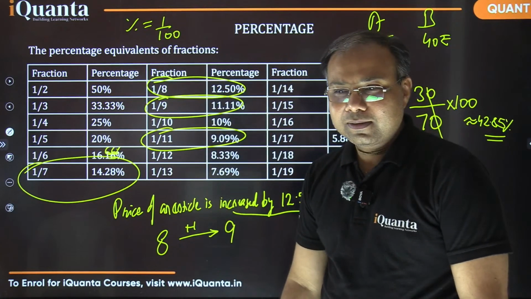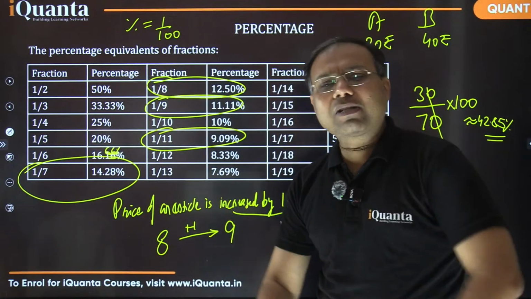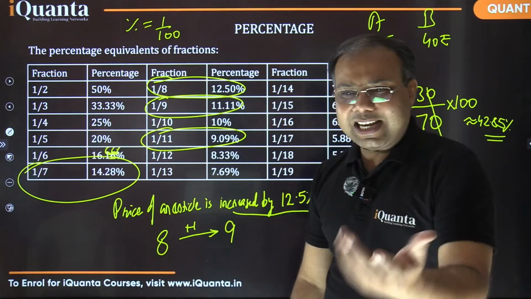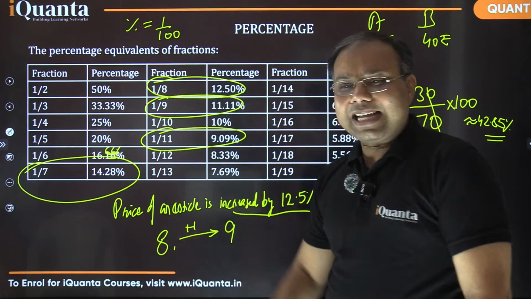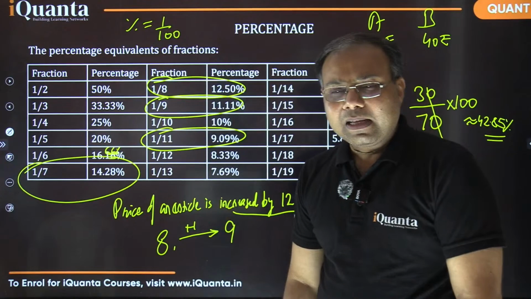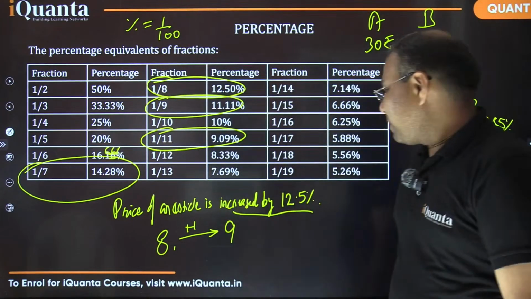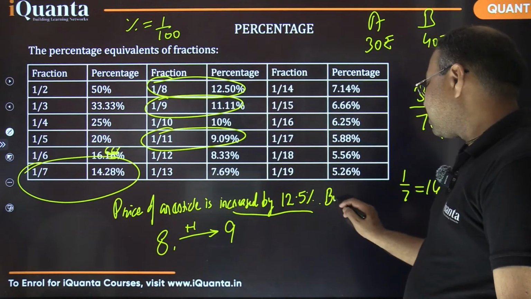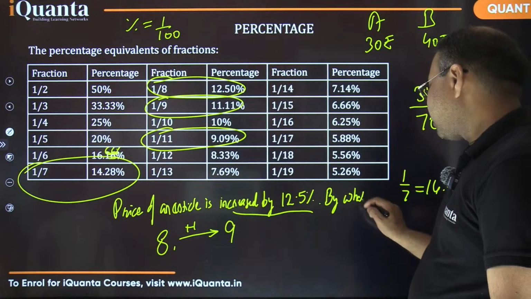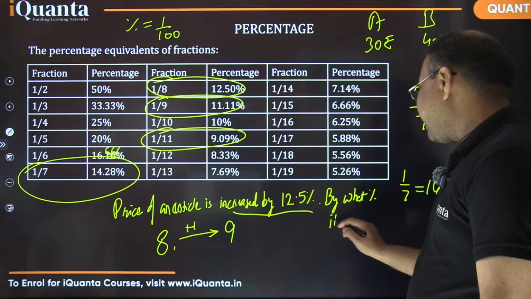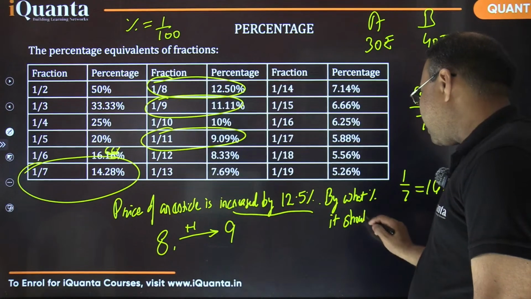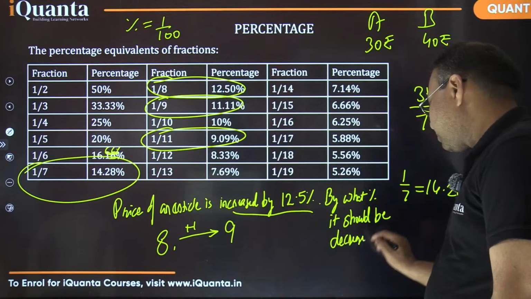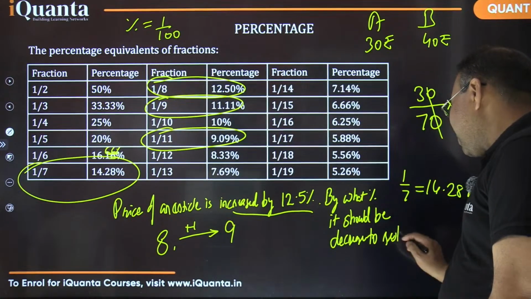ठीक है ना? We can take the values directly, right? If you want to keep it variable, we can keep it variable. I can put x here. So if the price was 8x, now it has become 9x. Is that clear? Now, let me continue the question. If I ask you now, by what percent it should be decreased to restore the original price.